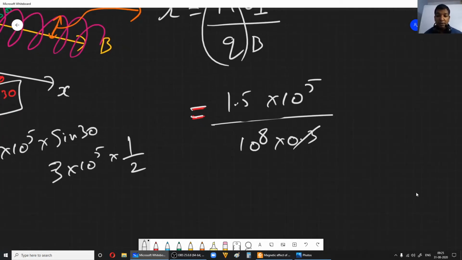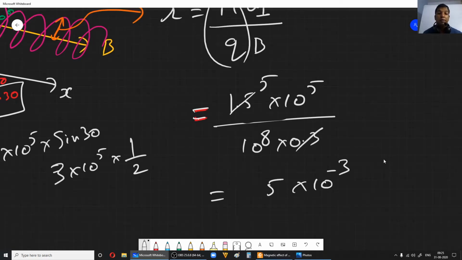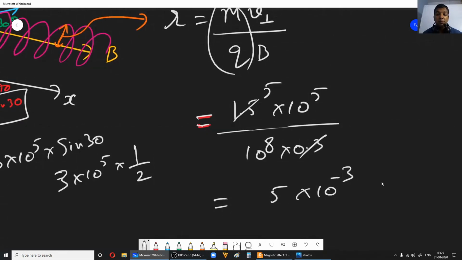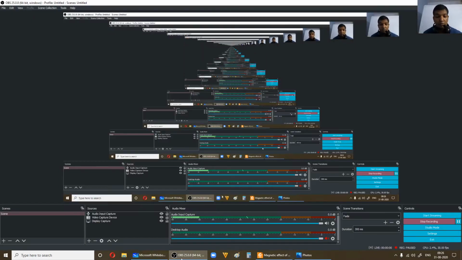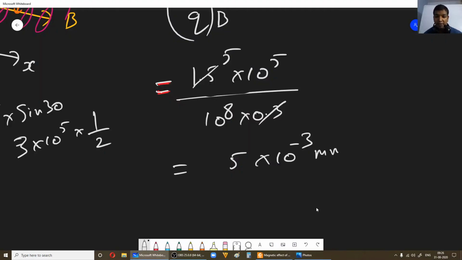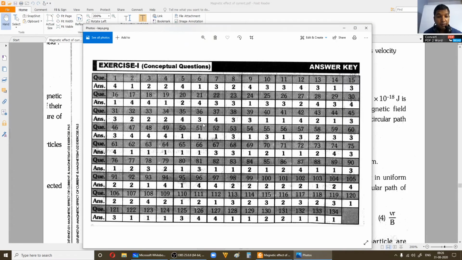So if you see 5 times, okay, now you have 5 into 10 power minus 3, okay, so 5 into 10, 1.5 into 10 power 5, okay. Yeah, the answer is 5 millimeter, otherwise 0.5 centimeter. Okay, I thought it was 5 centimeter, it's actually 0.5 centimeter. So option 2 is right. So 43 is option 2, right?